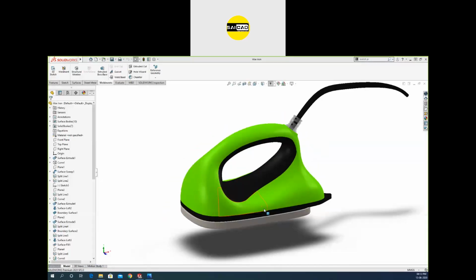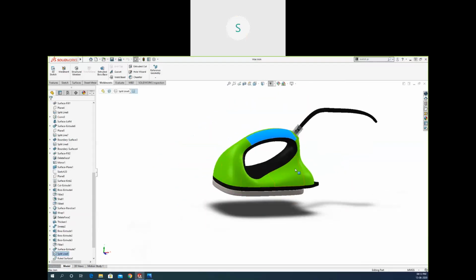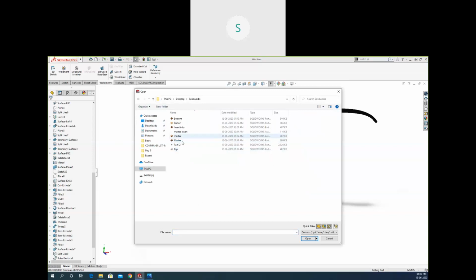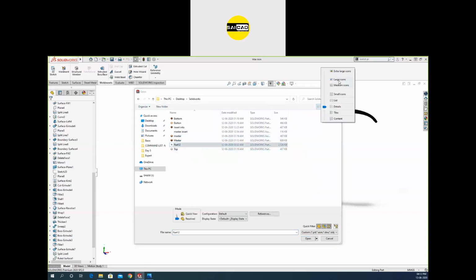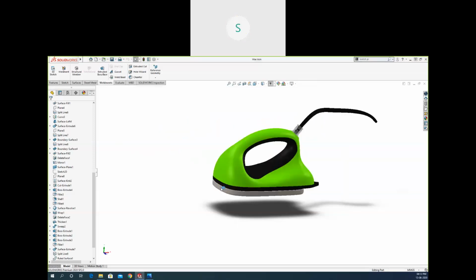So this is basically the final product. We have used the surfacing from here, but if you want to see the in-process workpiece, you have to open that component and store that here. We need to see in the thumbnail view or the large view. You can see here, this is the part 12. So this is the in-process piece. This is the complete assembly.